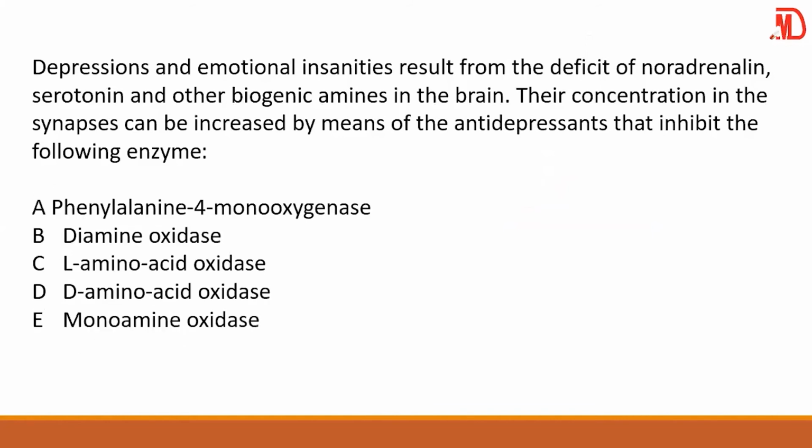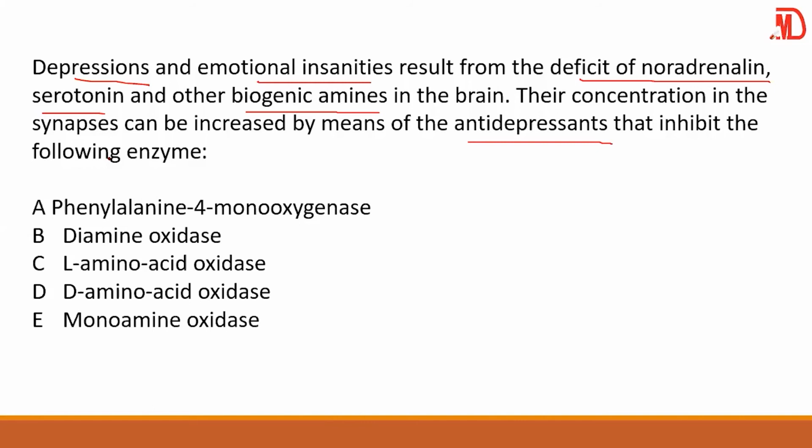Now we have depressions and emotional insanities result from a deficit of noradrenaline, serotonin, and biogenic amines in the brain. Their concentration in the synapses can be increased by means of antidepressants that inhibit the following enzymes.